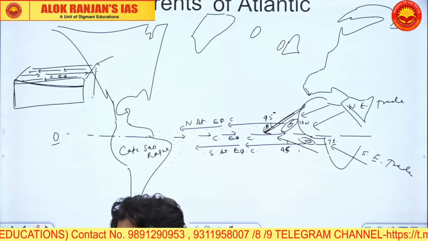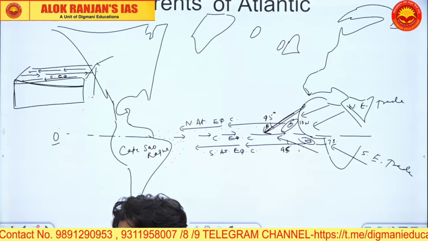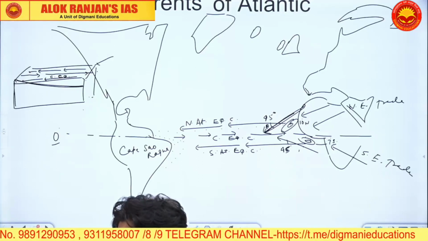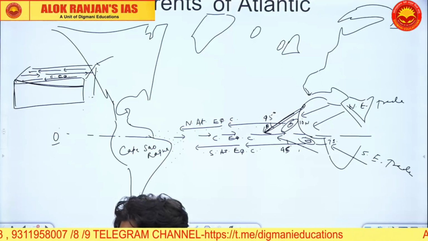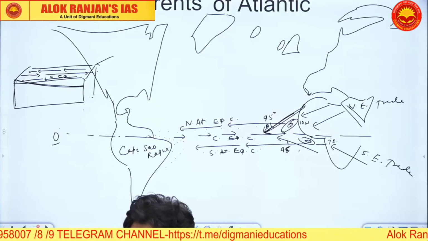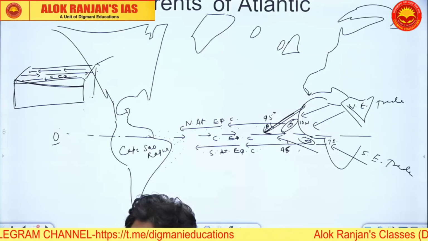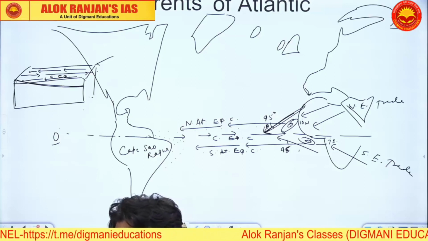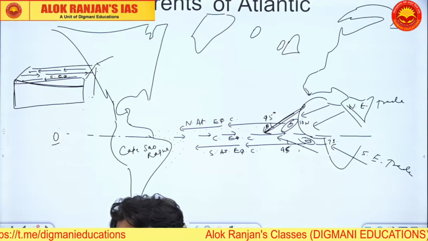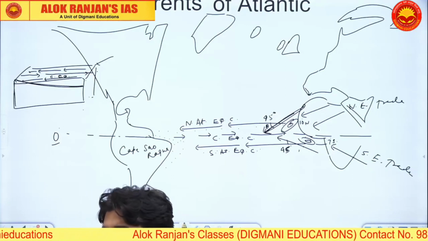According to Ekman pumping and Ekman's spiral law, the cold upwelling zones are produced.